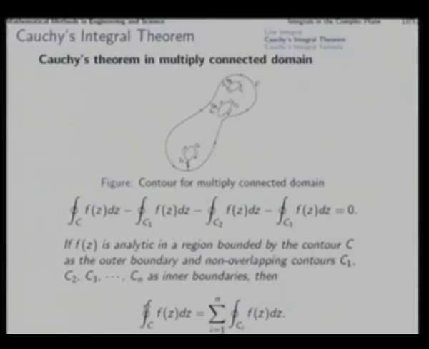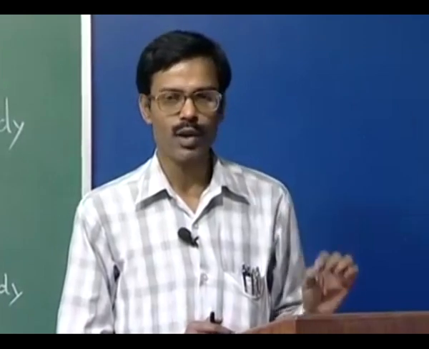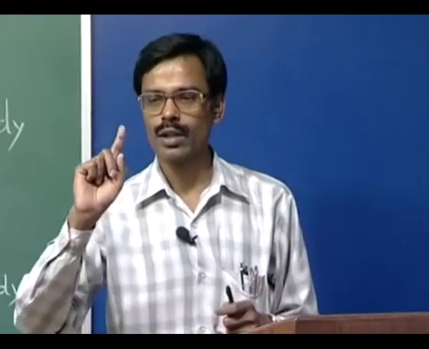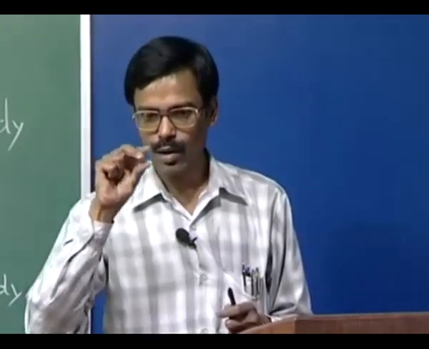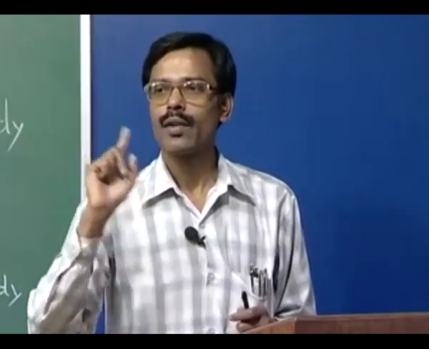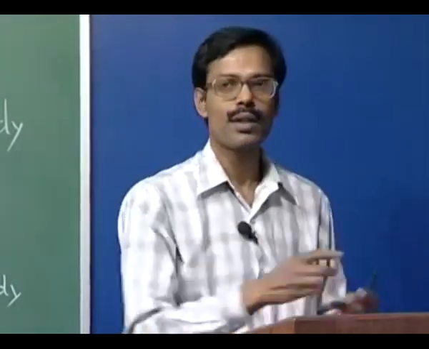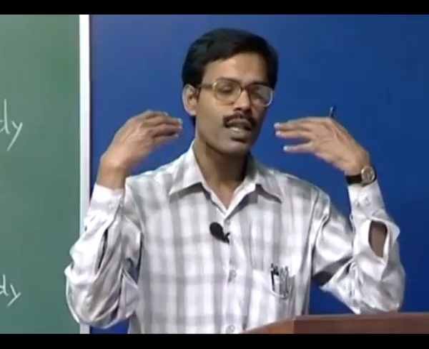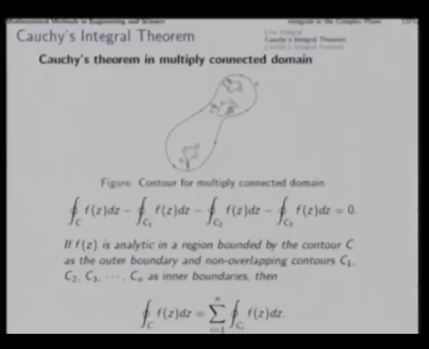So, that means that if we find that in the domain there are a few spots of non-analyticity, then around those small non-analytic interior parts, if we evaluate the small contour integrals and then sum up these, then that will account for the entire contour integral over the outer boundary, and from the region in which the function is analytic, no fresh contribution will be made. Next, we proceed to develop the Cauchy's integral formula.